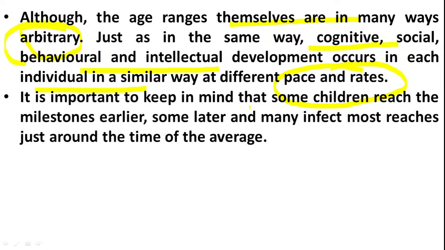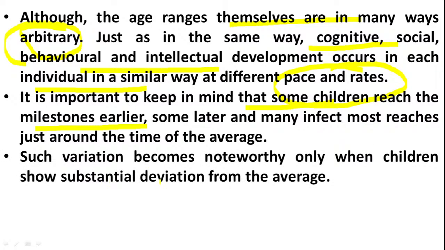It is important to keep in mind that some children reach milestones earlier. As I just told you, all these areas of development such as cognitive, social and behavioral are developing faster in some children and slower in some other children.